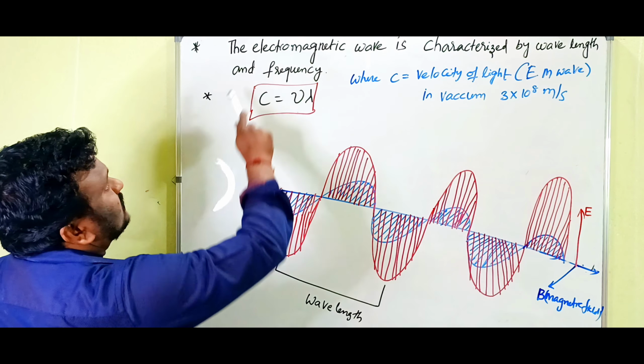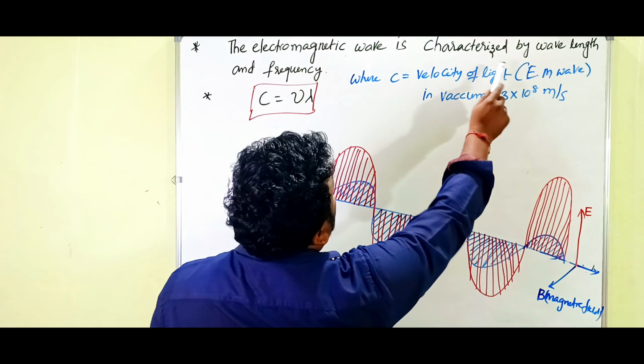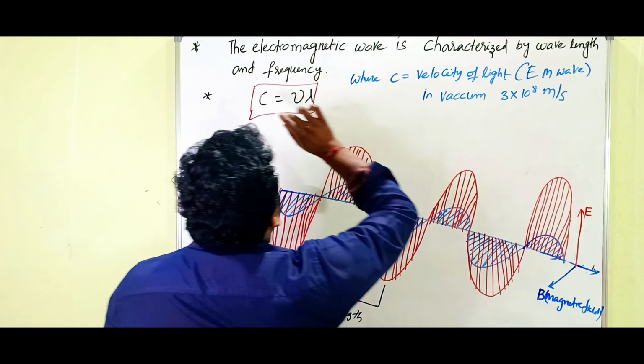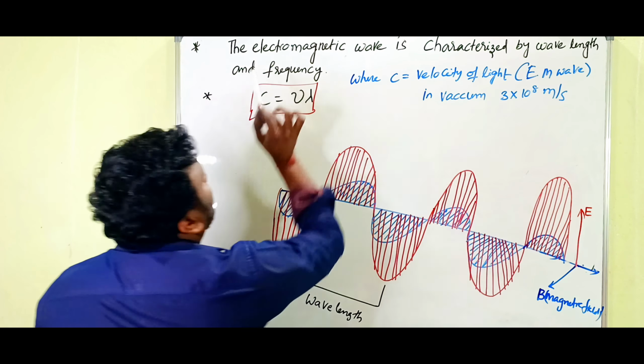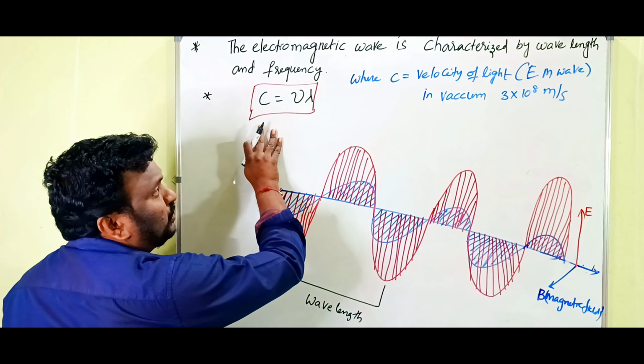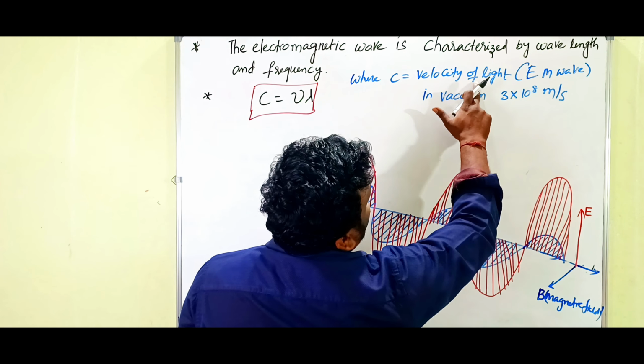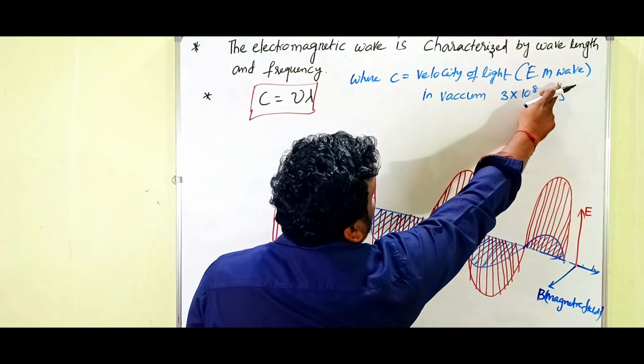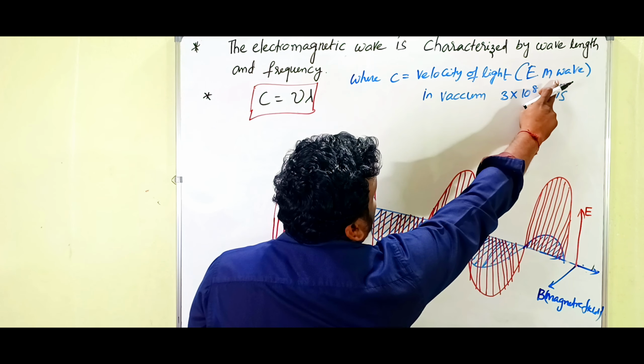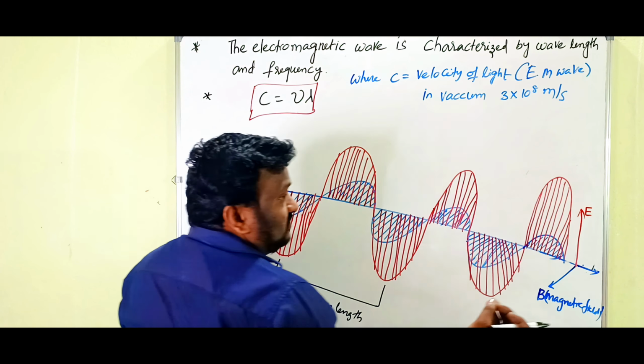Look here, the electromagnetic wave is characterized by the wavelength and frequency. The relation between them is what? c = νλ. Here what is c? c is the velocity of light. సో బ్రాకెట్లో ఎలక్ట్రోమాగ్నెటిక్ వేవ్ అని మెన్షన్ చేస్తున్నాను, ఎందుకు అంటే విజిబుల్ లైట్ ఆల్సో ఎలక్ట్రోమాగ్నెటిక్ వేవ్. క్లియర్.